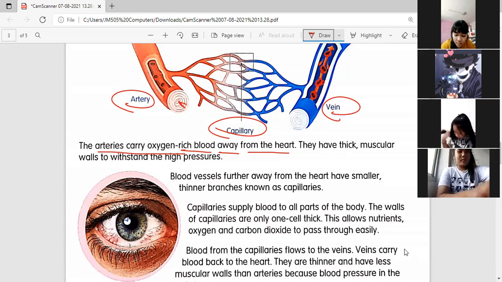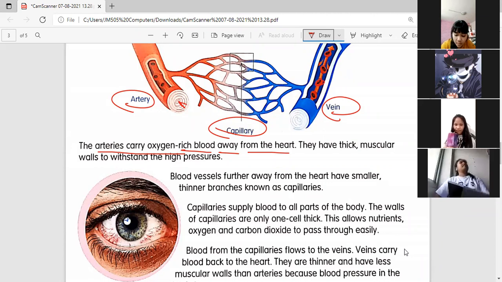That is why it is red, because it's from the heart, meaning the blood is full of oxygen at that time. The arteries carry oxygen-rich blood away from the heart, going to the parts of the body.